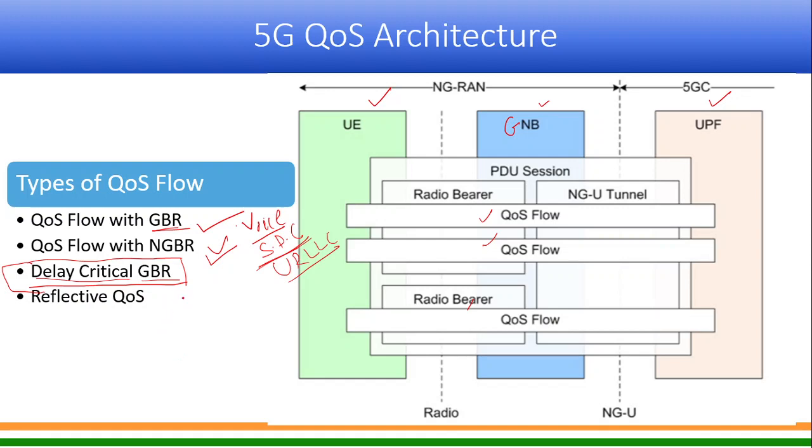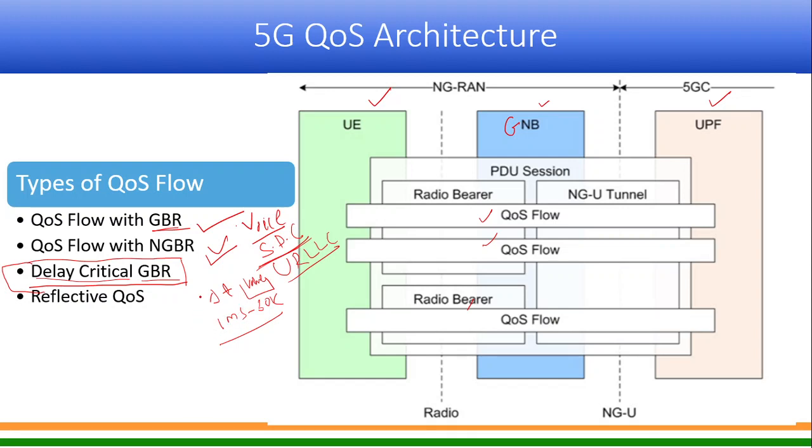Okay, so delay critical, you rightly answered, sir. But what parameter will be defined for delay critical? Can somebody guess that? How do I measure the requirement? So what they define is that in a particular delta time, a minimum of this much volume of data, say I want 30 kb in 1 millisecond, should be delivered, right?